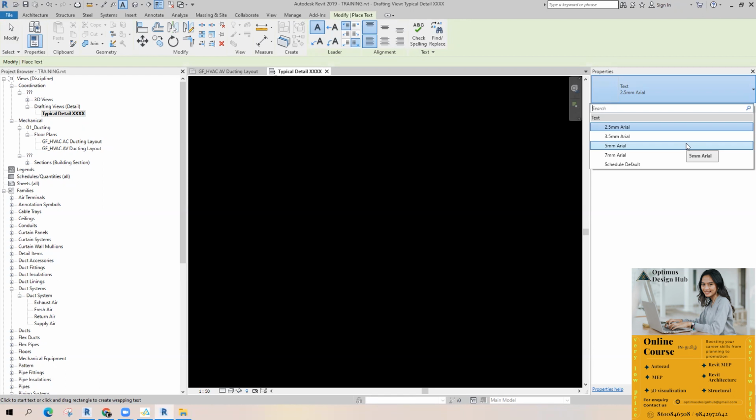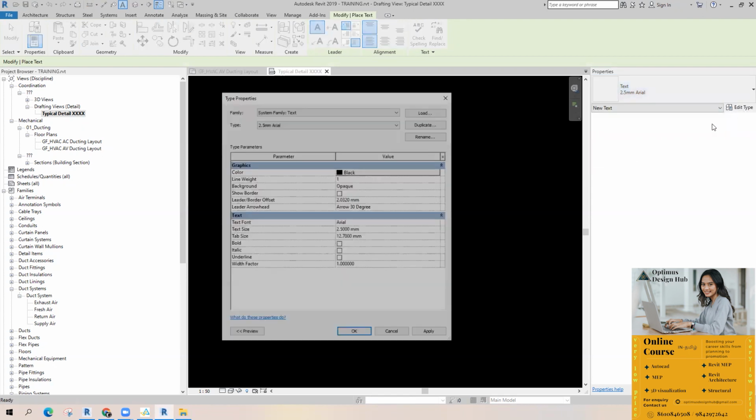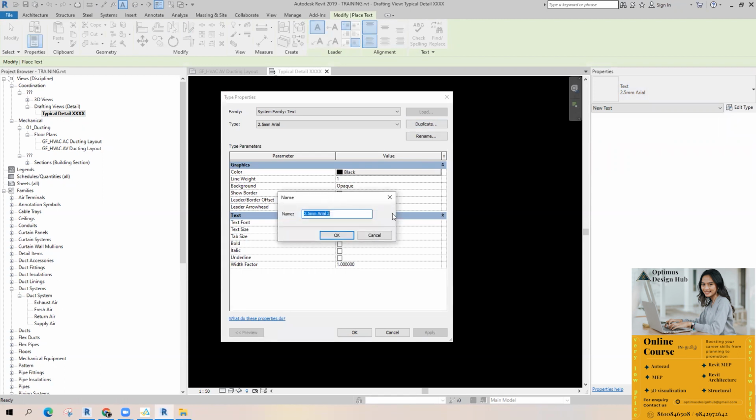So just try to create a proper type like this. Edit, duplicate it. See, I'm using 1:100. I'm using like 2 mm Roman T, or Arial Narrow.